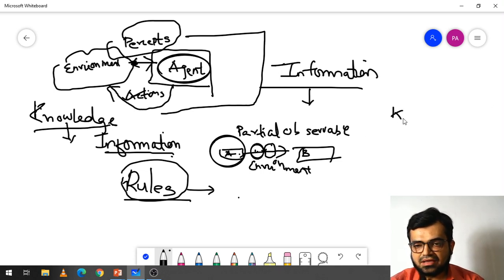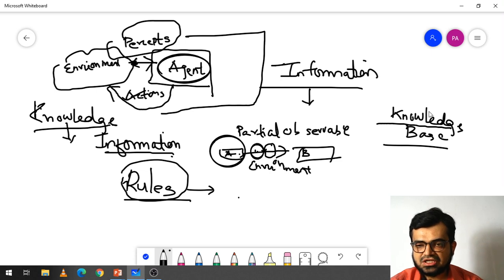In the knowledge base. So what is this knowledge base? The complete set of information that should be provided to the car so as to reach from one location to another location.